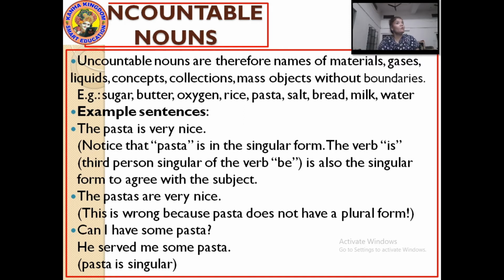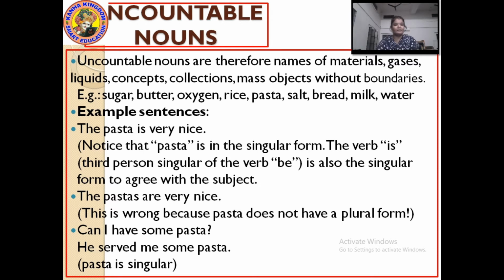It can be all these things also, like gases, materials. I'll give you examples further. But first try to understand that uncountable nouns are not only concerned with liquid things. It can be collections, liquids, gases, materials, mass objects without boundaries. Endless, you can say.